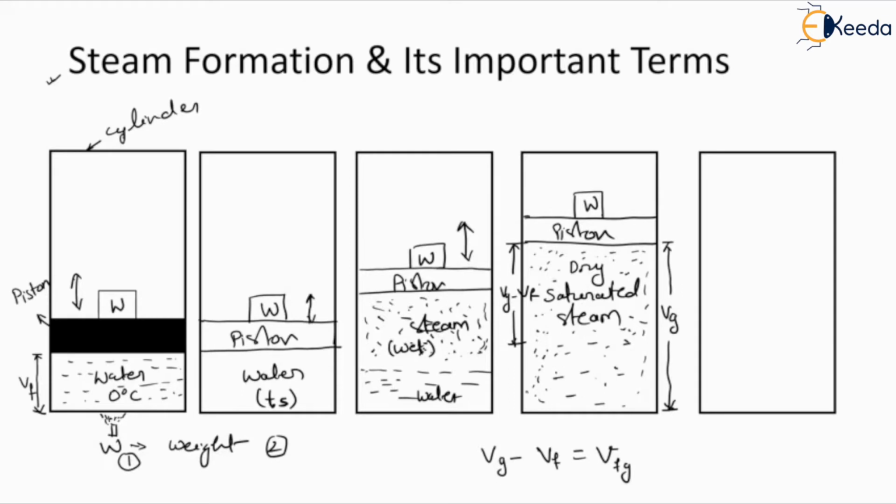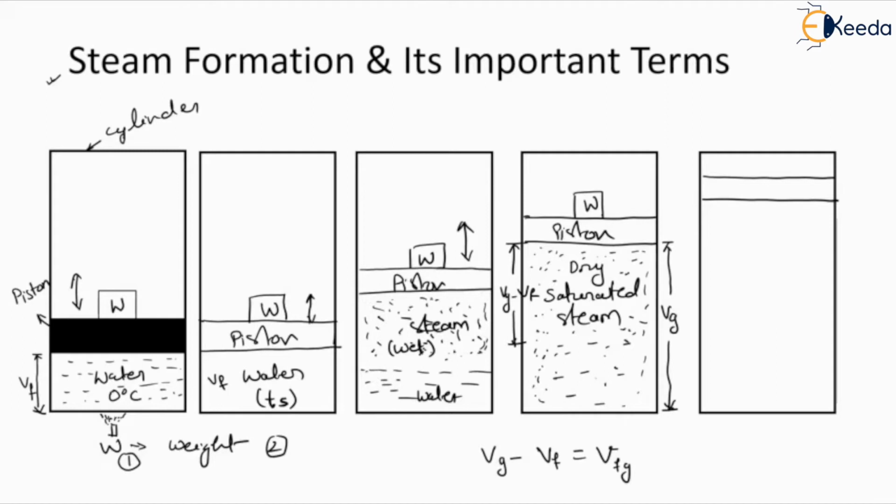Now if we further increase the temperature of this steam, the steam will continuously increase its volume. Here the volume is Vf, and at this particular part the volume is again Vf until it is boiling, and in this particular part the water is trying to convert into steam.